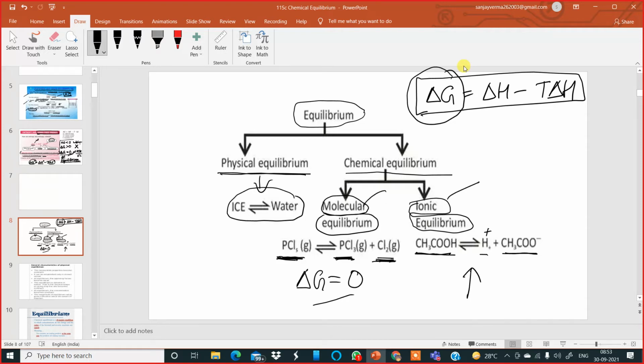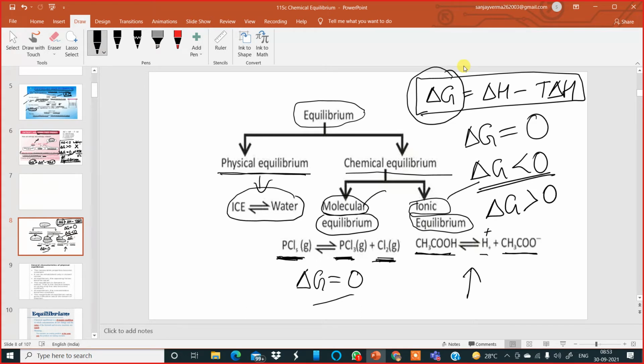So for a system to be in equilibrium, the change in Gibbs free energy value has to be equal to 0. If the value of delta G is less than 0, then the reaction is spontaneous. Otherwise, if it is greater than 0, the reaction does not happen at all. So I want you all to remember these points properly.